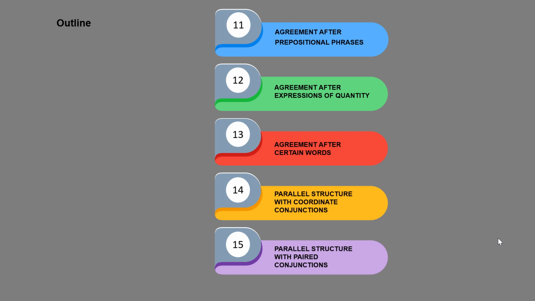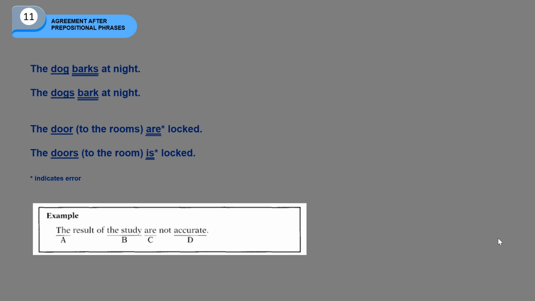Okay, we go on to the first material. Skill 11, agreement after prepositional phrases. For this material, we must remember subject-verb agreement, SV agreement. Subject must agree with the verb in terms of plural or singular, and similarly, the verb must also agree with the subject. If the subject is for singular, the verb must be the verb for singular noun.